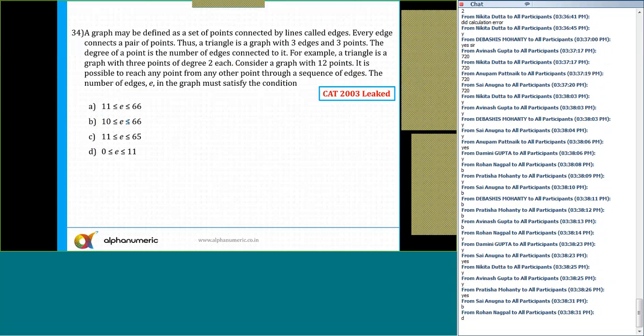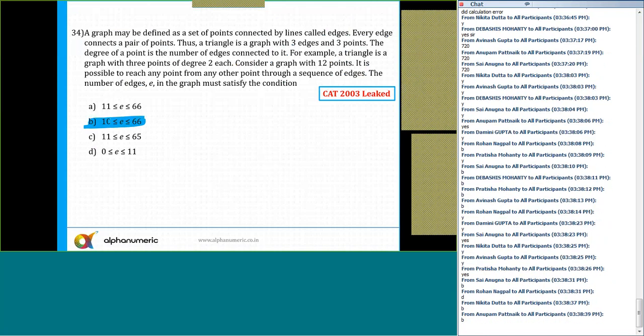34, yes, that's interesting. What is the answer for 34? The answer is option B, 10 to 66. Let's see how. It says a graph may be defined as a set of points connected by lines called the edges. Every edge connects a pair of points. For example, triangle. So if I draw a triangle like this, you can say a triangle is a graph with 3 edges, 3 points. So there are 3 points A, B, C, and there are edges, meaning basically sides. So you can say there are 3 sides. So 3 edges and 3 points. So that's a triangle.